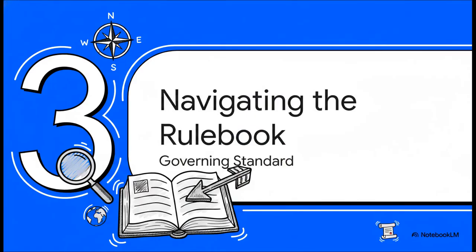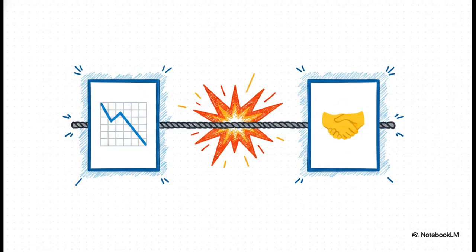Section 3. Navigating the rulebook. Finding the governing standard. Now, what's really interesting about this slide is the tug-of-war it represents. Many accountants look at an equity investment where the market value has just totally tanked, and their first instinct is to jump straight to Ind AS 109, which covers financial instruments. But on the other hand, we have Ind AS 28, which deals specifically with investments in associates.